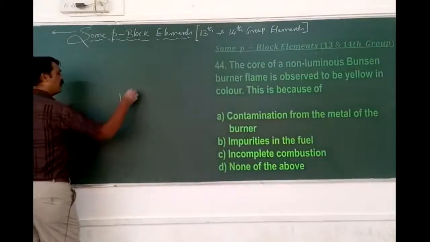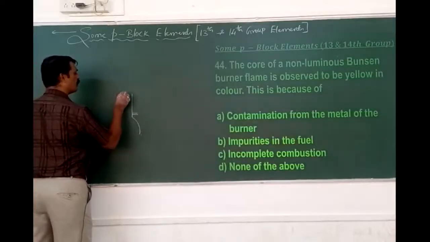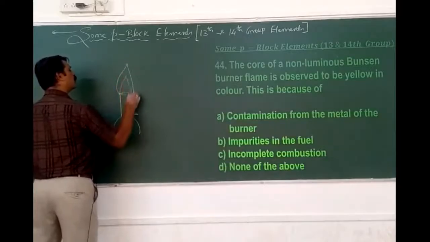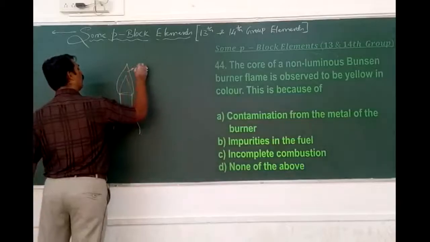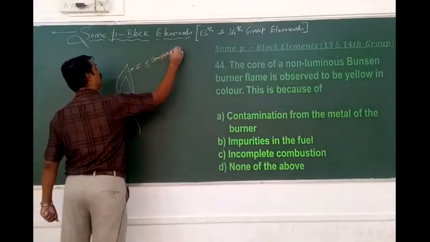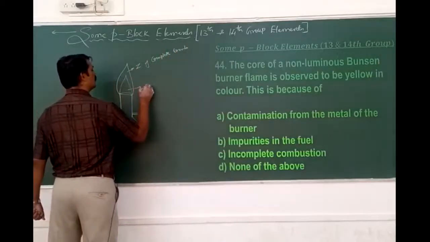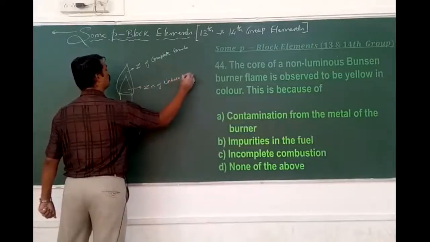So as if we are having the Bunsen burner, okay, we are having this movement here at the surface. We are having the two parts only. What's that? This is a zone of complete combustion. And this is zone of unburned gases or non-combustion also sometimes.